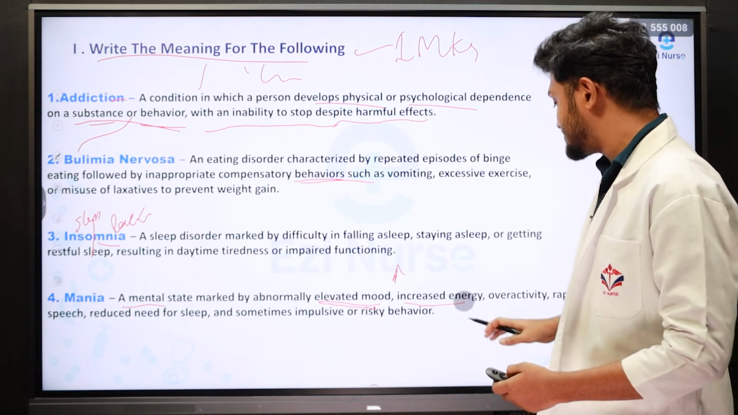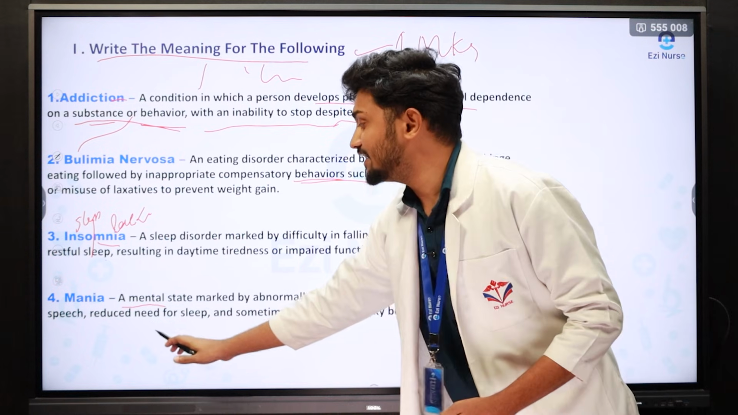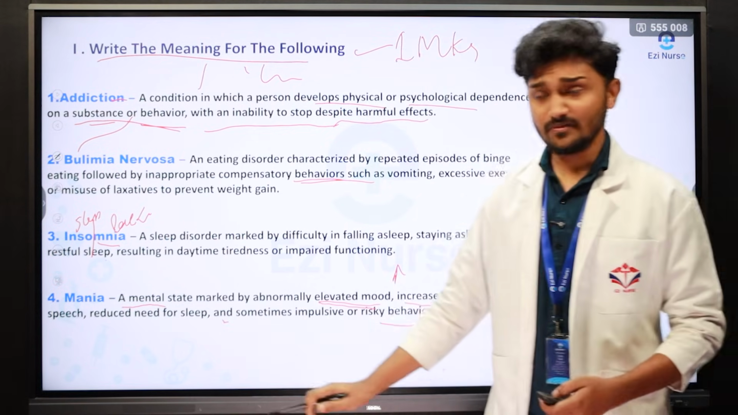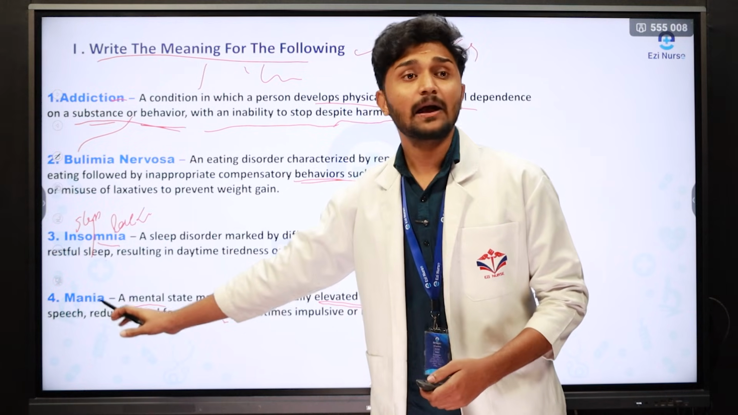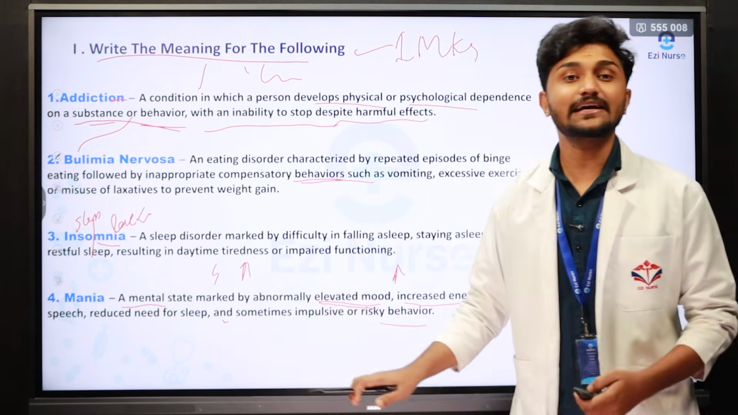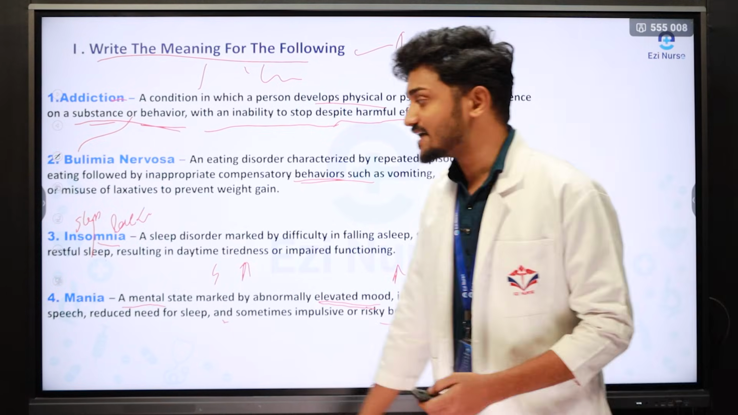So increased energy or overactivity or rapid speech or reduced need for sleep and sometimes impulsive or risky behavior. Then what is the general meaning of mania? Mania is nothing but an elevated mood or increased mood or increased energy in an individual. So such condition is collectively called as mania.